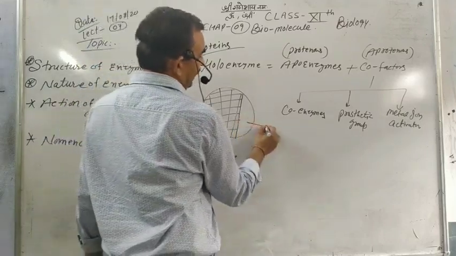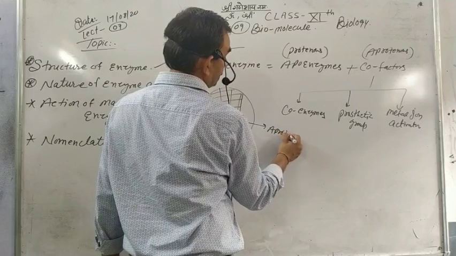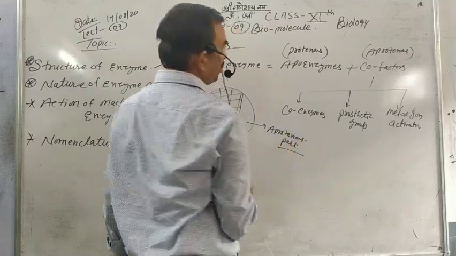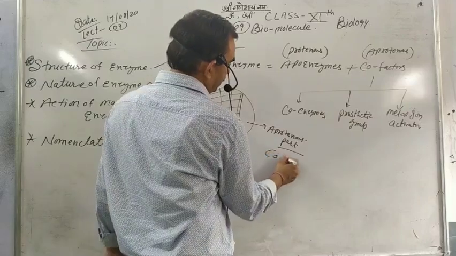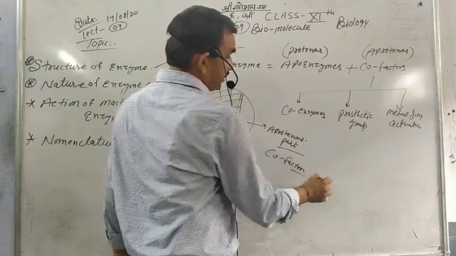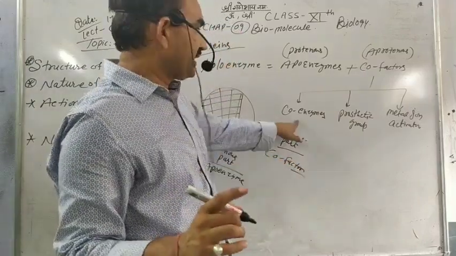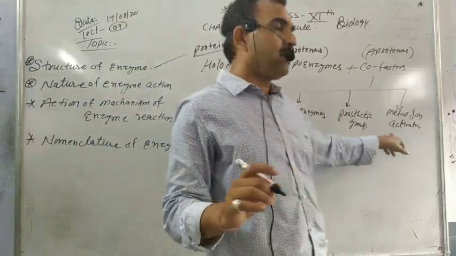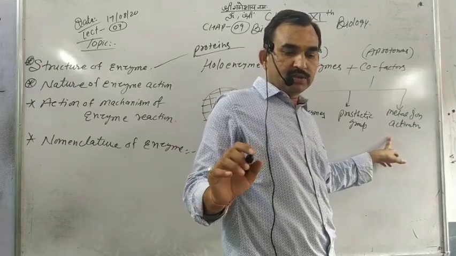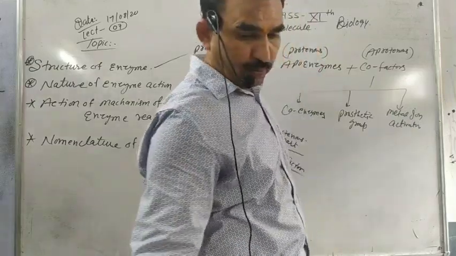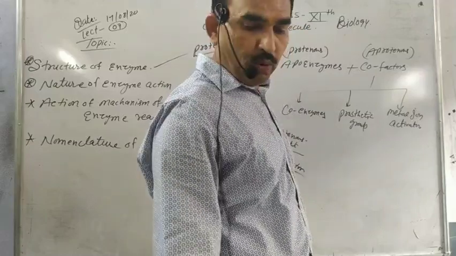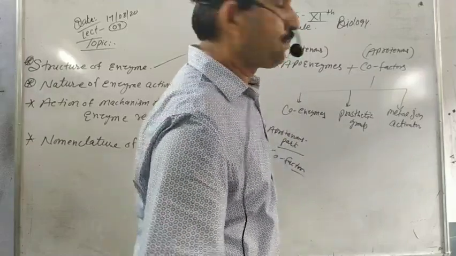And this one is the aproteinous part, called cofactor. This may be a coenzyme, a prosthetic group, or a metal ion activator. Okay?